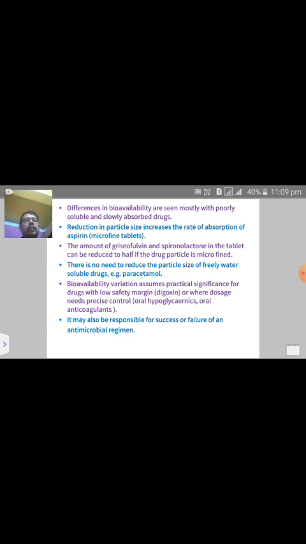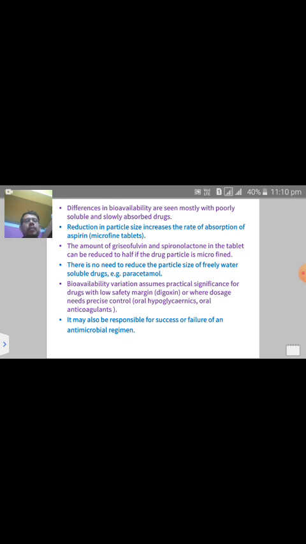There is no need to reduce the particle size of freely water soluble drugs like paracetamol. Bioavailability variation assumes particular significance for drugs with a narrow margin of safety like digoxin, and where the dose needs precise control, like oral hypoglycemic agents and oral anticoagulants. In case of digoxin, there is a cumulative effect, that means the drug will be accumulated after the administration. So the whole drug cannot be eliminated. So for further use, that dose must be reduced, and this is also maintained in case of oral hypoglycemic agents or antidiabetic agents or anticoagulants.